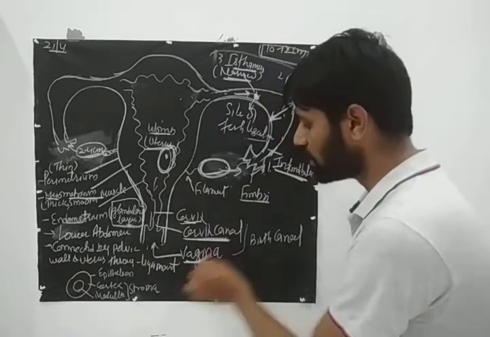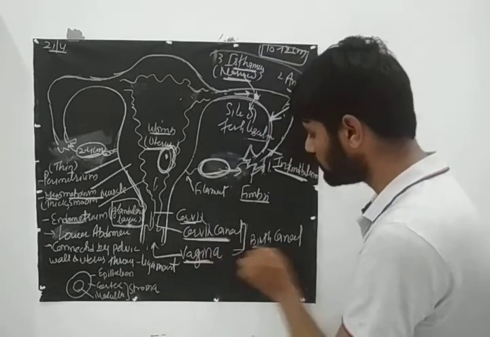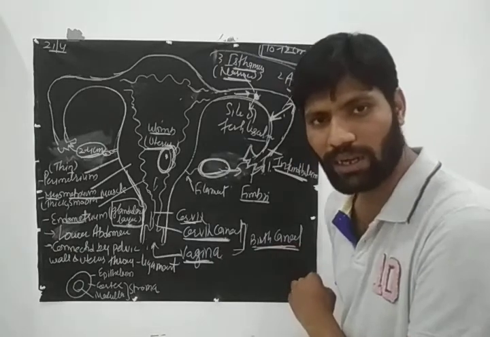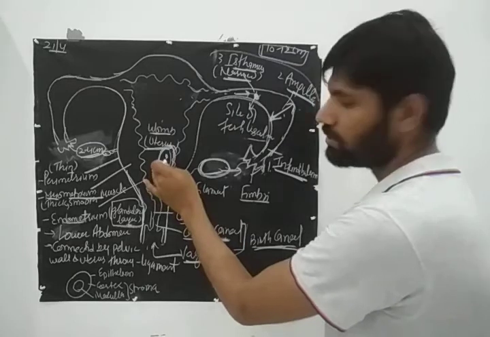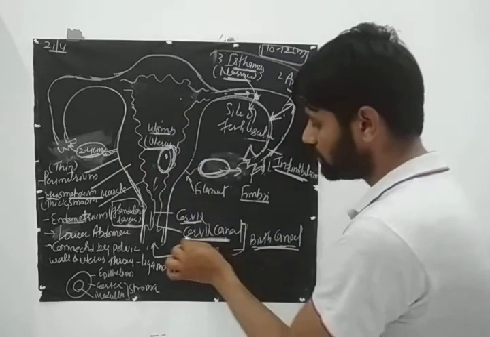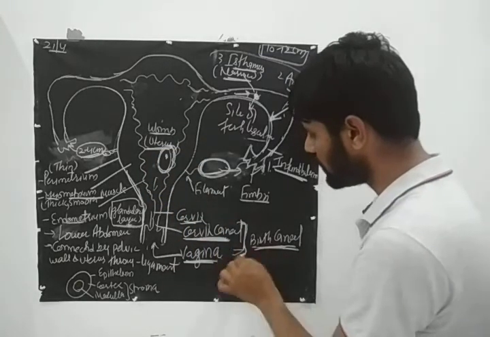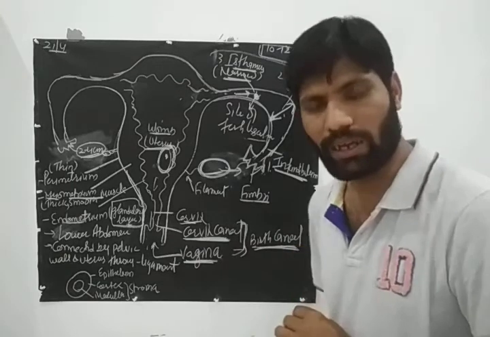Now this cervix canal and this vagina both will form the birth canal. That means they are responsible for the delivery of a baby through this uterus. So this cervix and this vagina are collectively known as the birth canal.